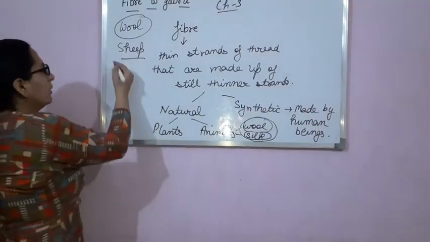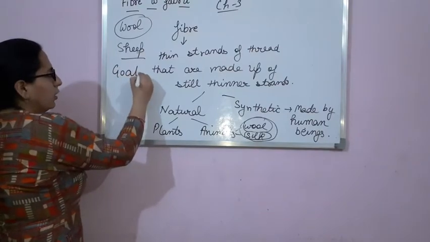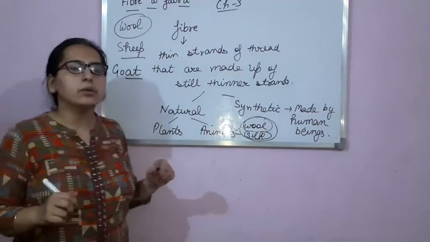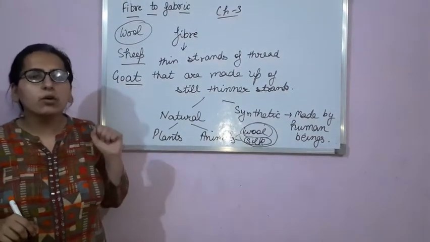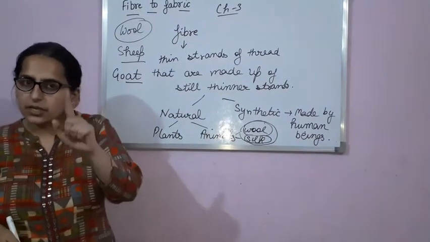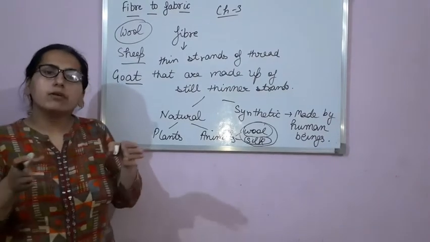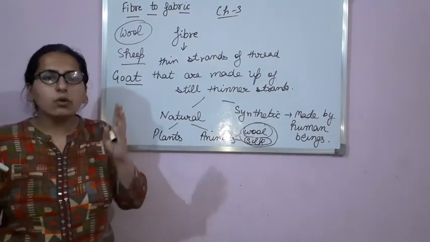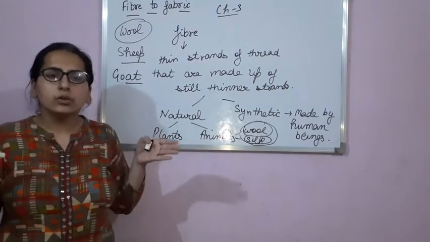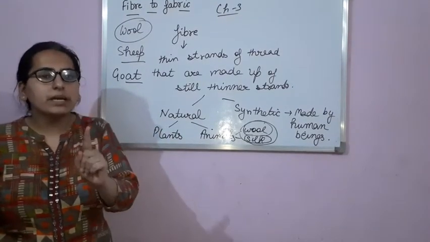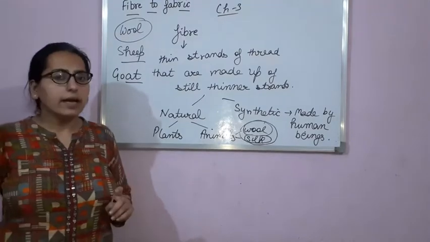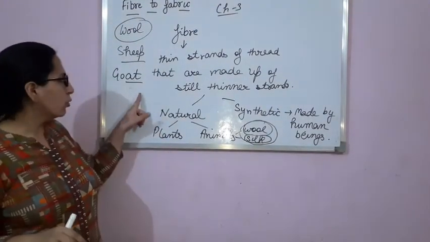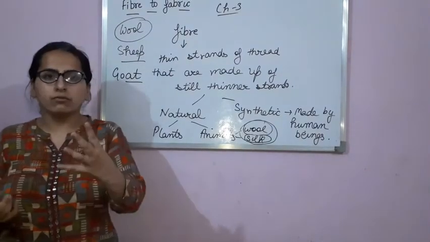For example, goat. Goat also gives us wool. In fact, let me tell you, there is Kashmiri goat. What is its name? Kashmiri goat. And from Kashmiri goat, we obtain such fine quality wool that is used to make pashmina shawls. Okay? And about pashmina shawls you might have heard. Clear now? So goat also gives us wool.